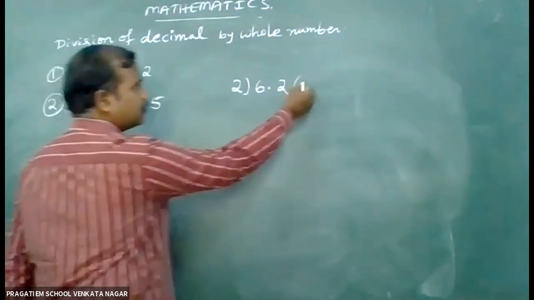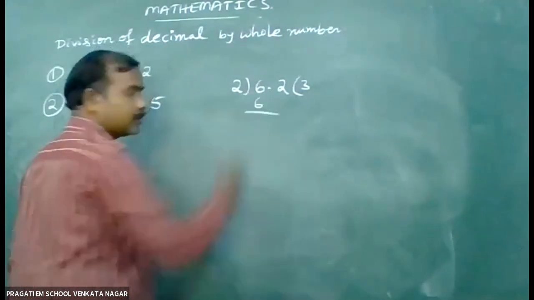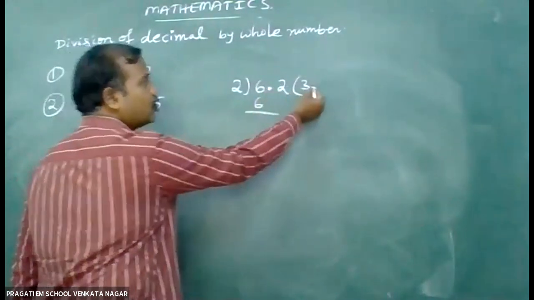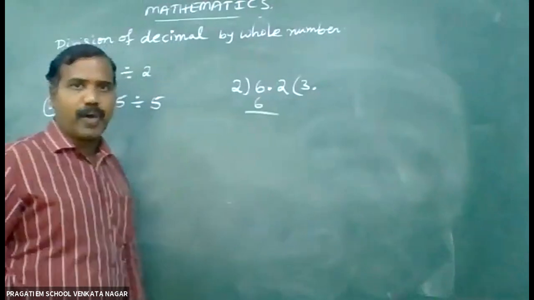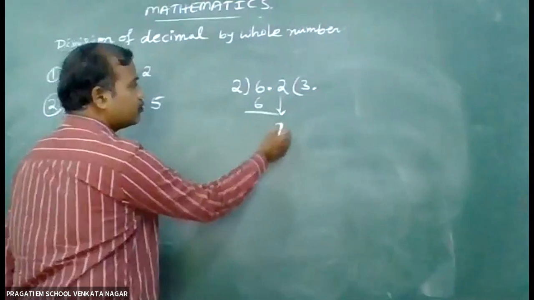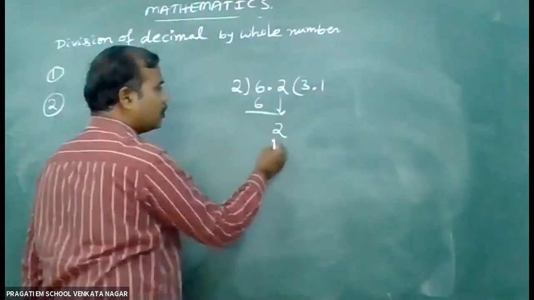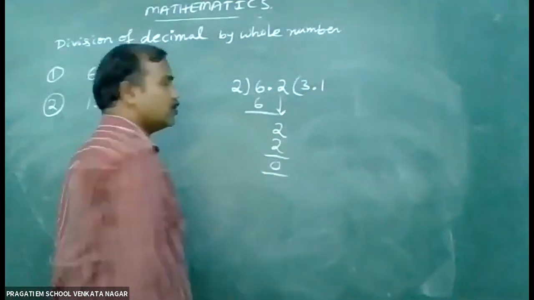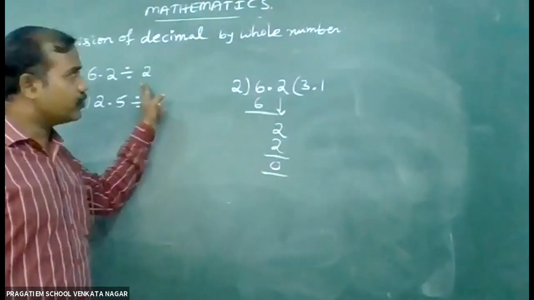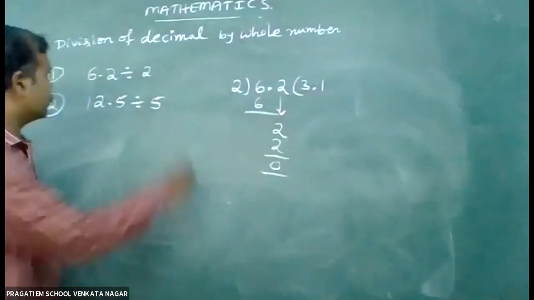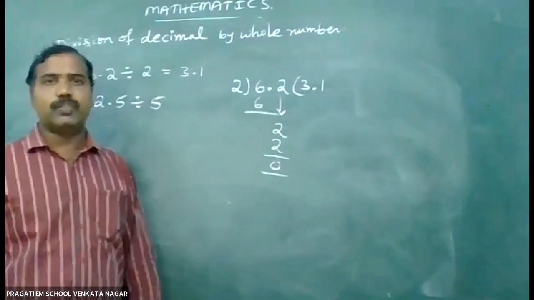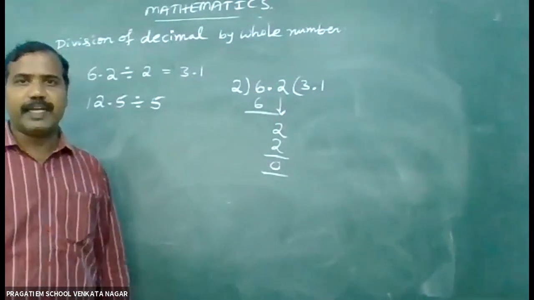2 3s are 6. The decimal point came, so write down the decimal point and carry forward 2. 2 ones are 2. So 6.2 divided by 2 gives you 3.1. In the same way, we can do the second example also.